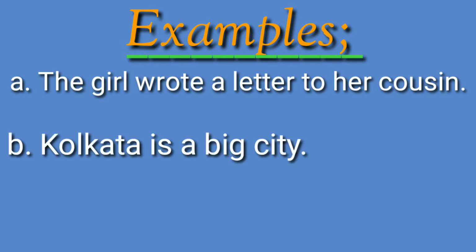In the first sentence, the word wrote is a verb since it explains the act of writing. The word is in the second sentence is the verb. Is does not explain the action but explains the state. Therefore, the word is the verb in this sentence.